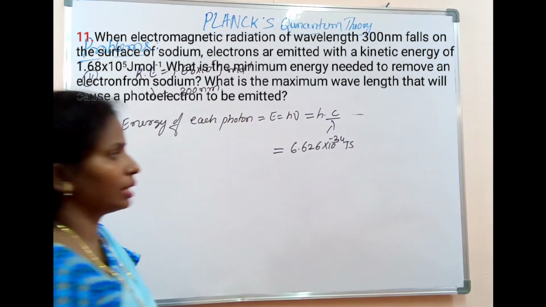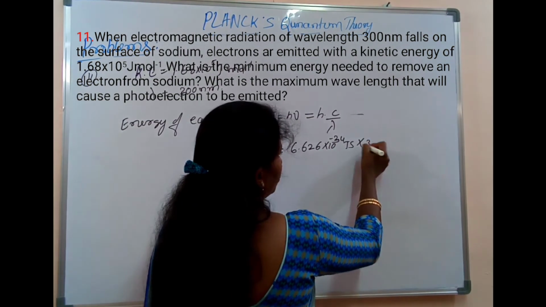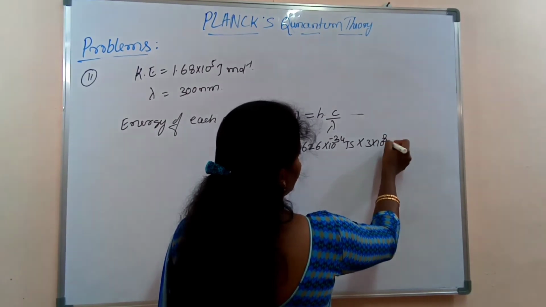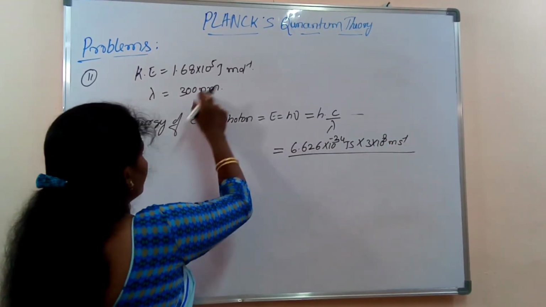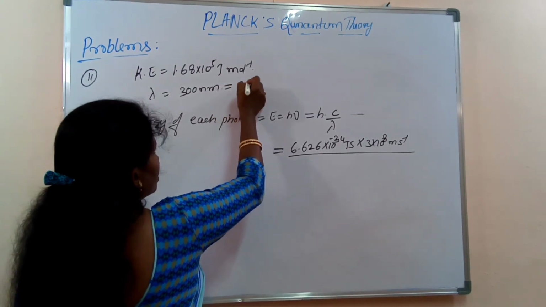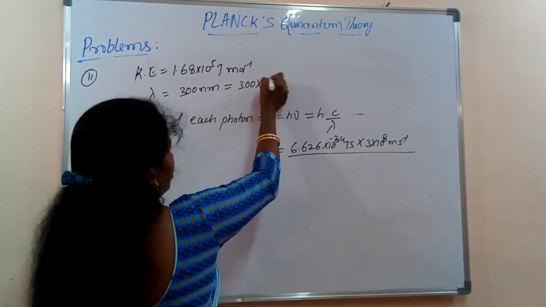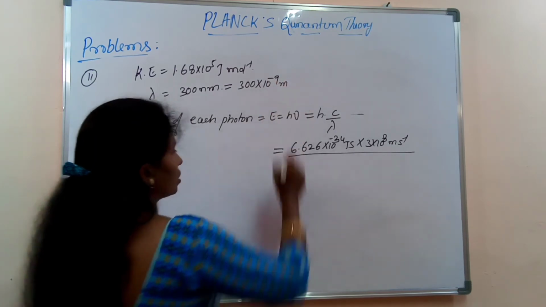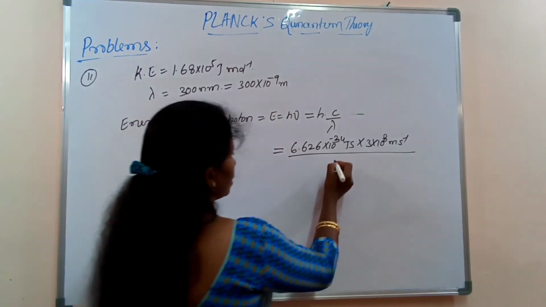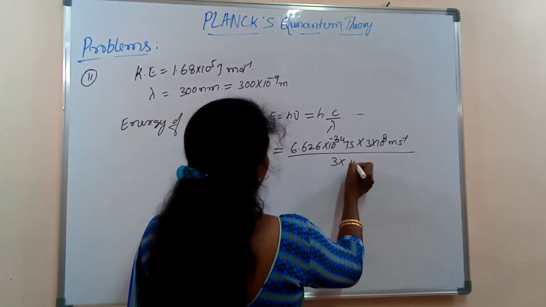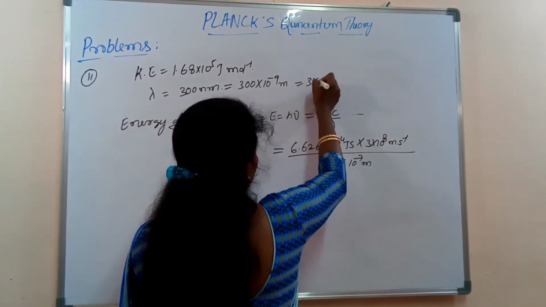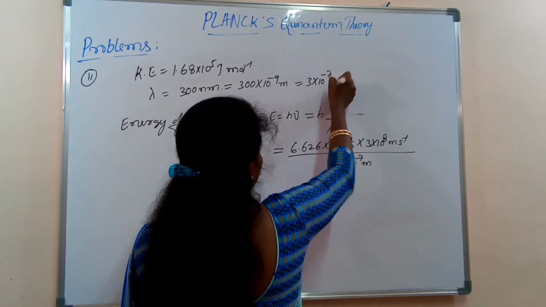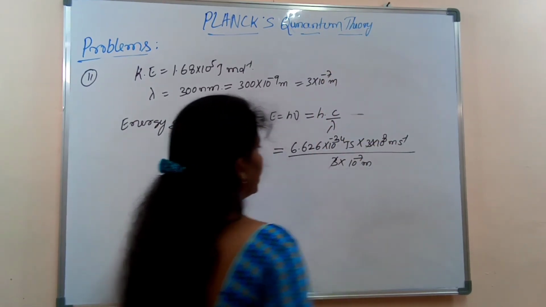And c is the velocity of light, that is 3 into 10 to the power of 8 meter per second, divided by lambda, given in nanometer, that is 300 into 10 to the power of minus 9 meters, which is 3 into 10 to the power of minus 7 meter. On simplification, the 3s get cancelled out.